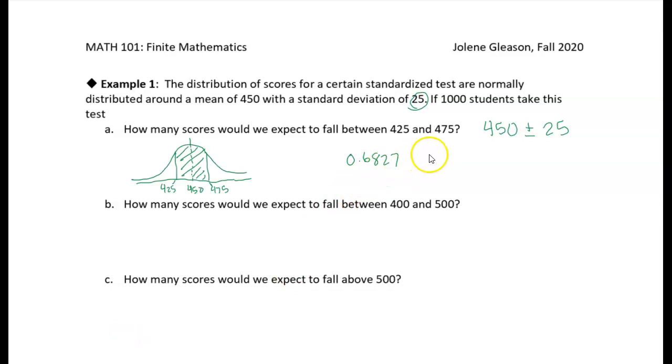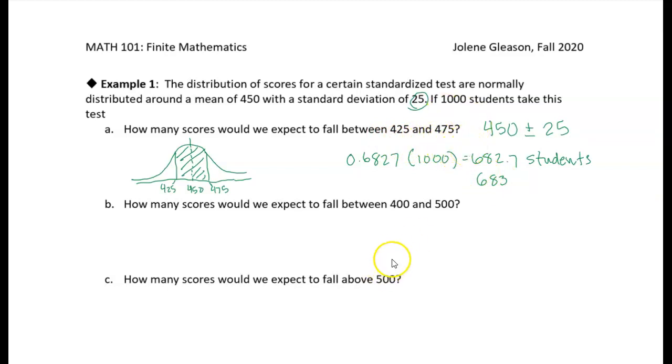So 68.27% of 1,000 students gives us 682.7 students. So we would expect that 682.7 students, we can round that up to 683 because we really can't have 0.7 of a student. So we'll round it to 683. So 683 we would expect would have scores within that range, within 1 standard deviation from the mean.